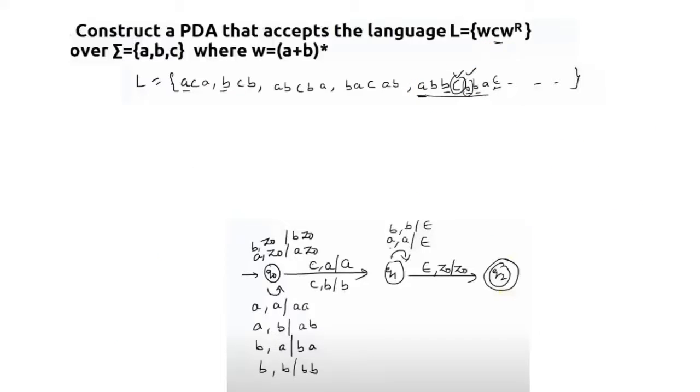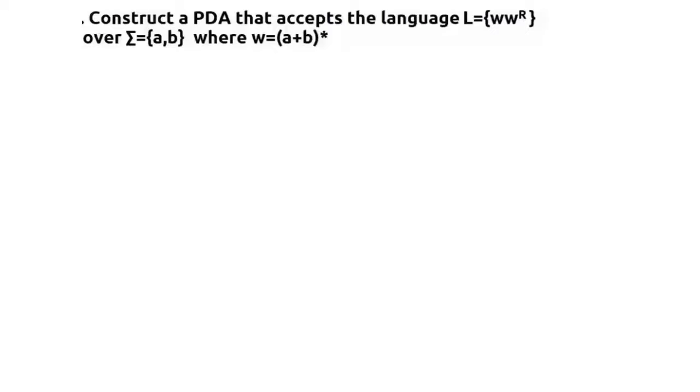Okay, so let's see one more example. Now this is similar to the previous one, but there is a small change: there is no breaking point mentioned. You have to find it on your own. You can see that there is written WWR. So the language that is going to be accepted can be anything.